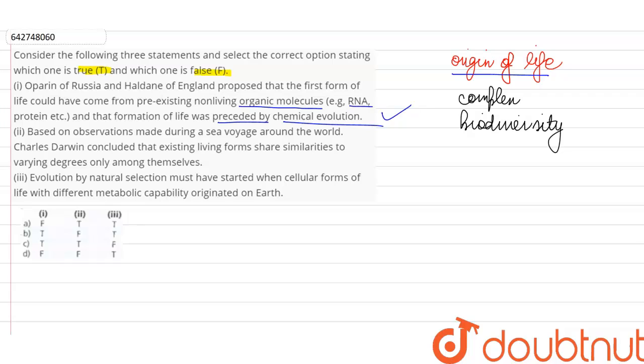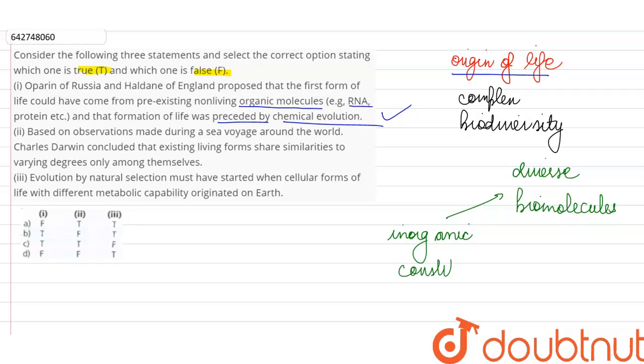So before we can have a living cell, we need a variety of different biomolecules or organic molecules. And according to Oparin and Haldane, these diverse biomolecules were formed from the non-living matter or the inorganic constituents that were present on the primitive earth in the very unstable climatic conditions. So this is correct about the theory of chemical evolution.